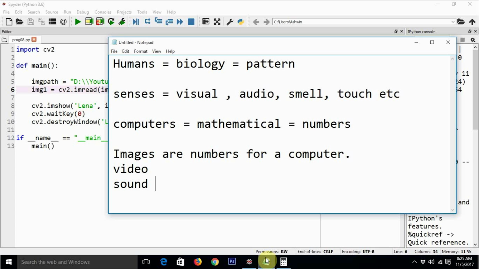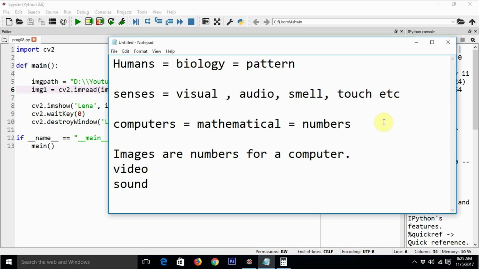That's why there are whole dedicated fields of study like pattern recognition, face recognition, artificial intelligence, and neural networks, because we have to model patterns as numbers for computers to be able to understand, process, and store all that information. I'm telling you all these things because this is the core tenet of all these fields I have mentioned, like artificial intelligence, artificial neural networks, computer vision, even data mining, because everything is a number here.